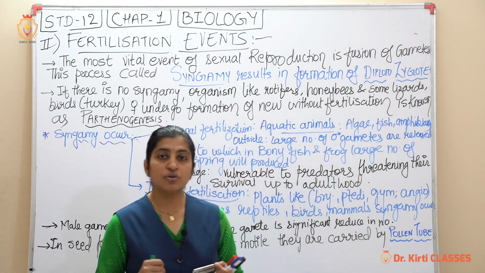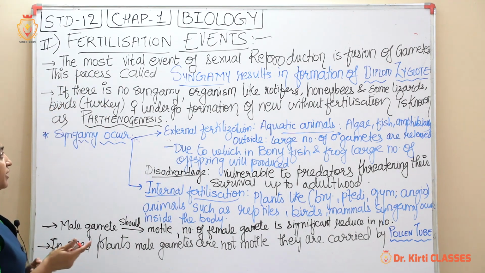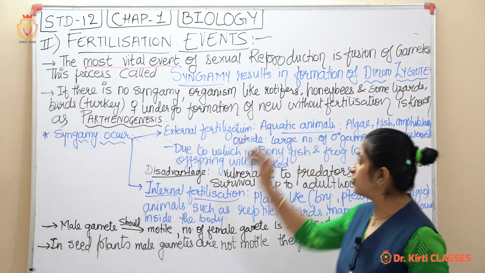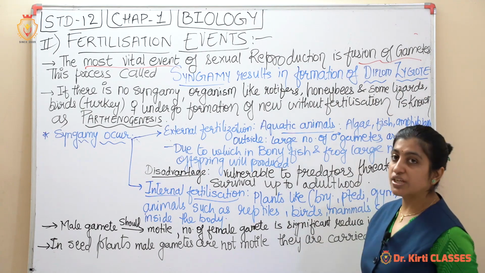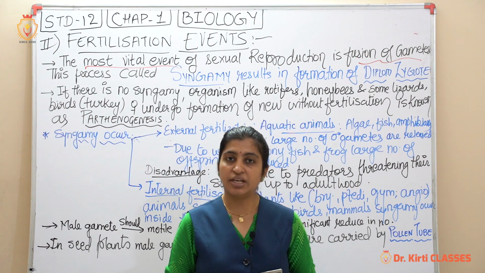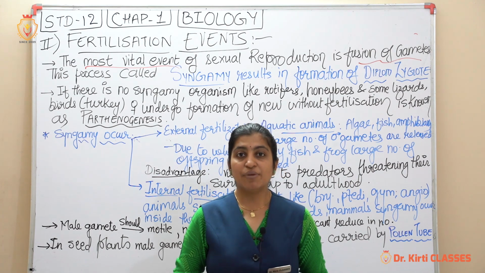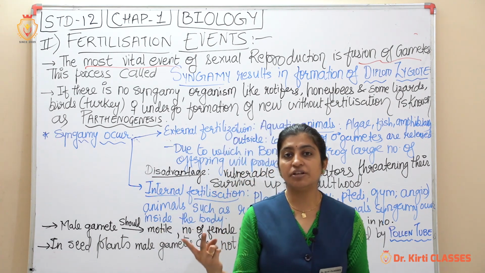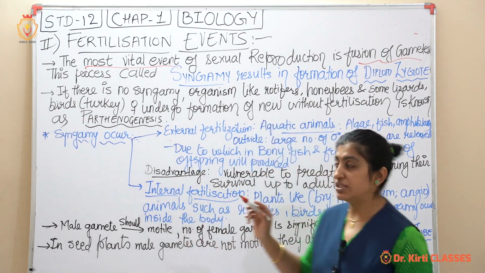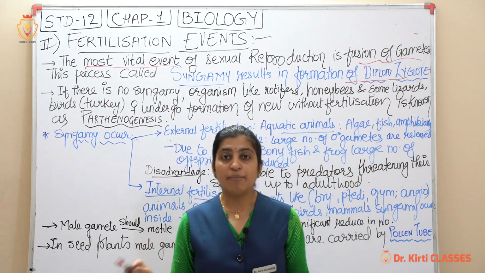So we'll start with the introduction and definition of fertilization. It is the most vital event of sexual reproduction, which is nothing but a fusion of gametes, right? It is also known as what? Syngamy. After the fusion, after the syngamy, after the fertilization, there is a formation of what? A diploid cell, because haploid gametes from two different living organisms fuse to form a diploid cell, which is known as zygote. So whether it is a haploid parent or diploid parent, which gamete will it be?